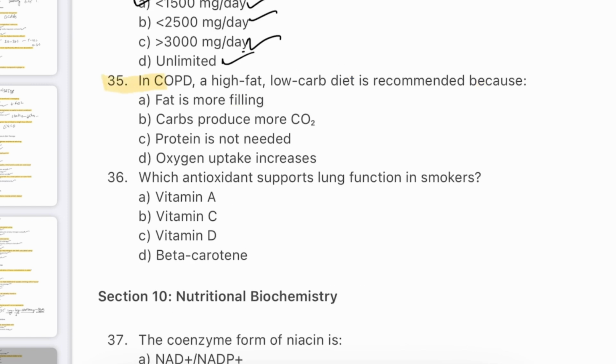Question number 35. In COPD, a high fat, low carb diet is recommended because fat is more filling, carbs produce more CO2, protein is not needed, oxygen uptake increases. The answer will be carbohydrates produce more carbon dioxide. In COPD, breathing effort is increased and carbon dioxide removal becomes inefficient. Carbohydrate generates more carbon dioxide per kilocalorie than fat during metabolism. Thus, reducing carb levels decreases CO2 production, easing the respiratory load. This dietary strategy is part of pulmonary nutrition support.